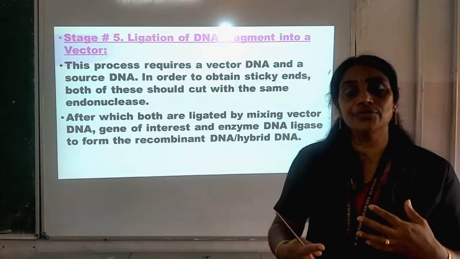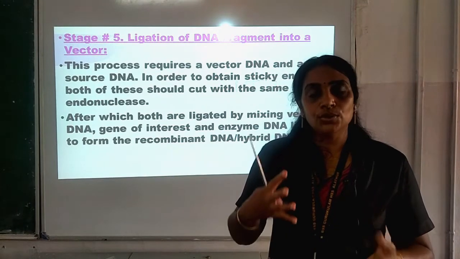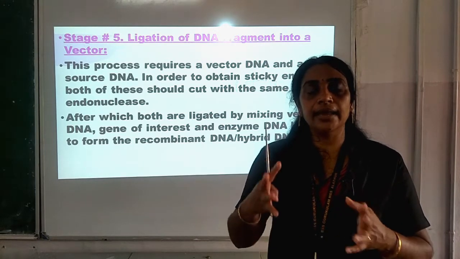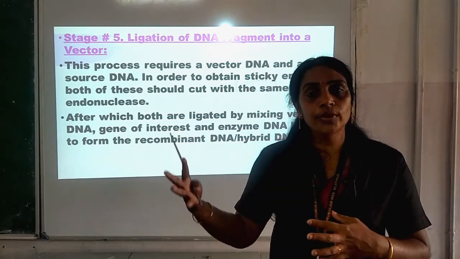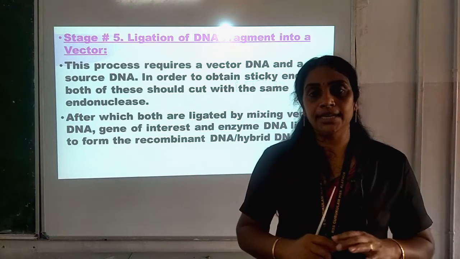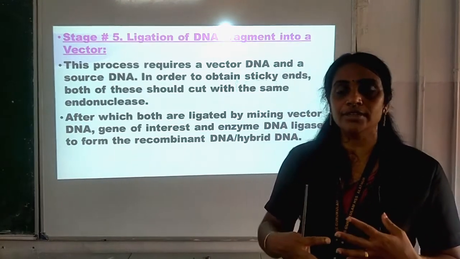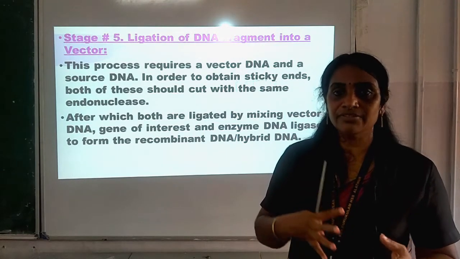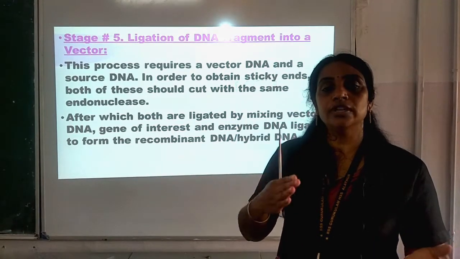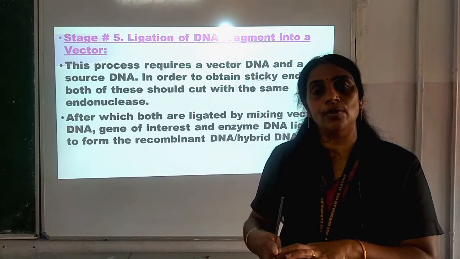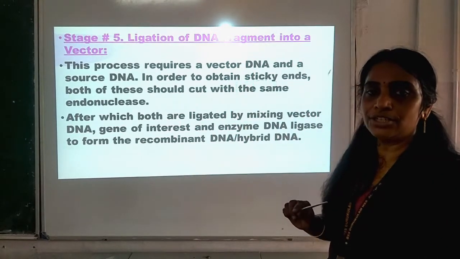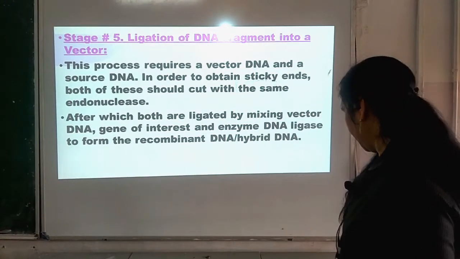So, after purification of DNA, what happened? That is, through gel electrophoresis, the DNA will be purified and fragments of DNA are present there, and that DNA again will be moving into the process called PCR, through which a new template DNA will be formed there, and later on with the gene of interest that DNA will be cut into pieces with the help of restriction endonuclease, and using the vector DNA it will be incorporated into the vector DNA with the help of the ligase enzyme, that is ligation of DNA fragment, and later on it will be introduced into the vector.